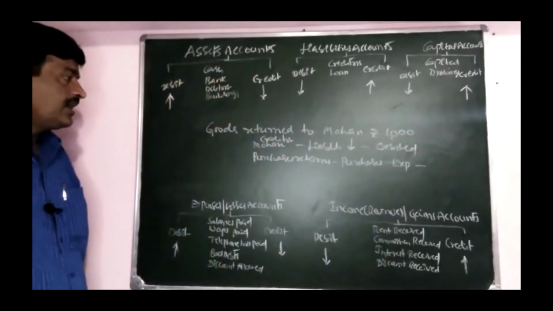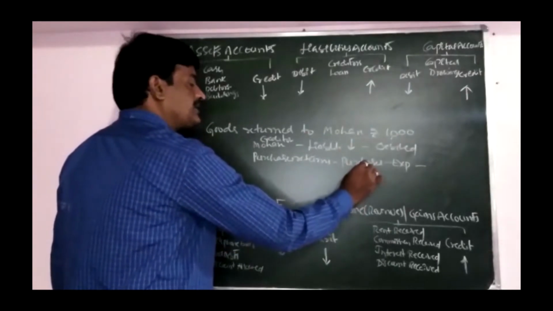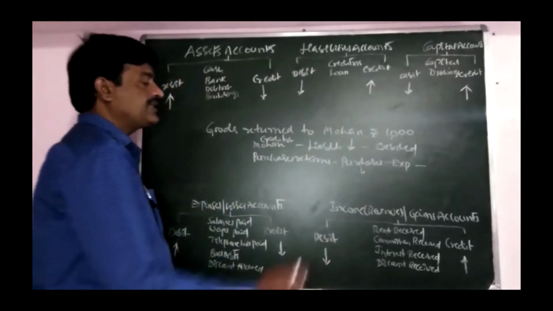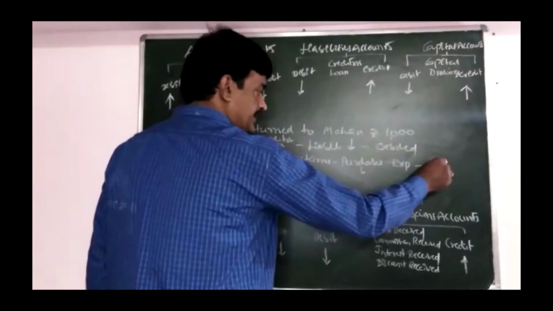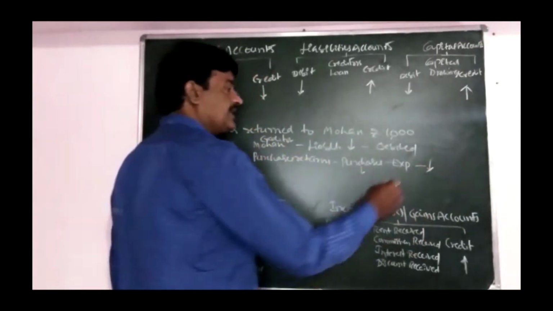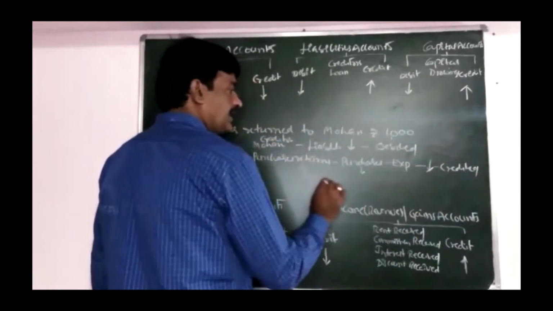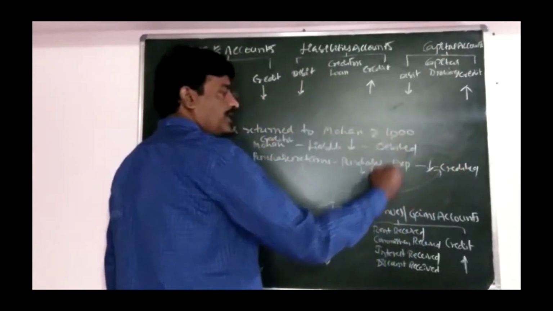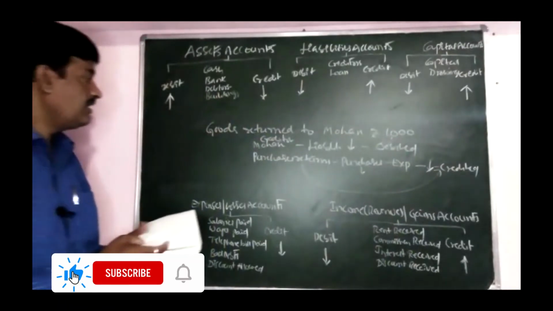Purchase return comes in purchases. It reduces purchases. Purchase comes in expenses. Our expenses is reducing. Reducing the expenses is credited. So purchase return account is credited and Mohan account is debited. Now you take another transaction.